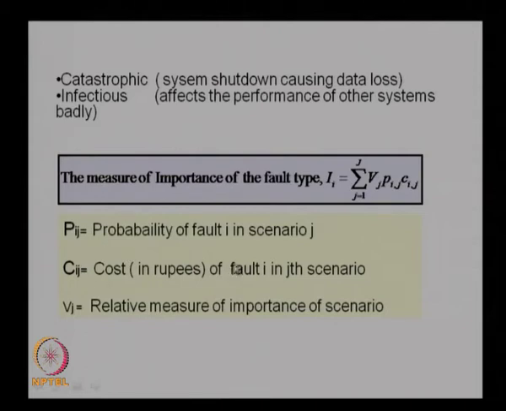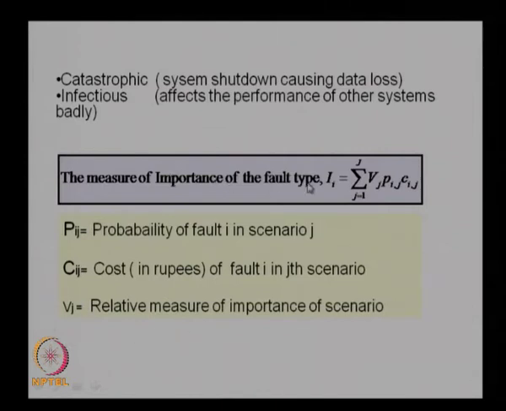So, if you can convert the cost of that particular fault, if it is a mild fault the cost will be less, but if it is a very severe fault then the cost will be very high. So, if you can convert that into rupees, then we can say that Cij is the cost of fault i in the jth scenario, and Vj is the relative measure of importance of that scenario. So, if you have multiple scenarios in which the fault is happening, we can give the relative measure of importance of each scenario. Some scenarios may be very important, some may not be important. So, Vj gives the relative value of this importance.